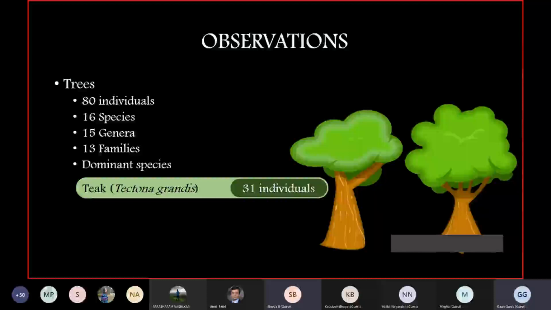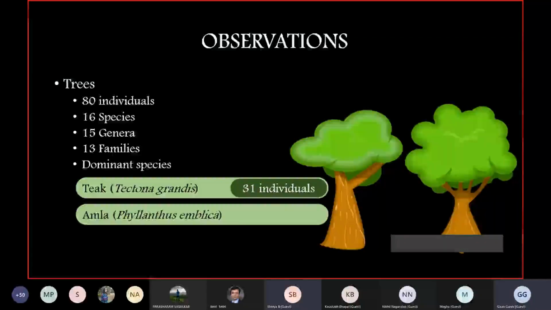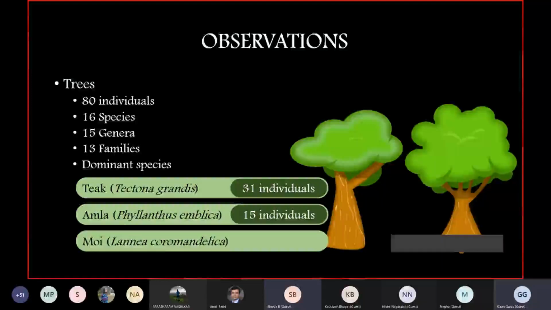Another tree which we found, with 15 individuals, was the Amla, Phyllanthus emblica, and third was the Mui, which is a forest species, with 6 individuals. Teak and Amla numbers are much higher. It might be because of the plantations. There are some plantations along the hillside area.